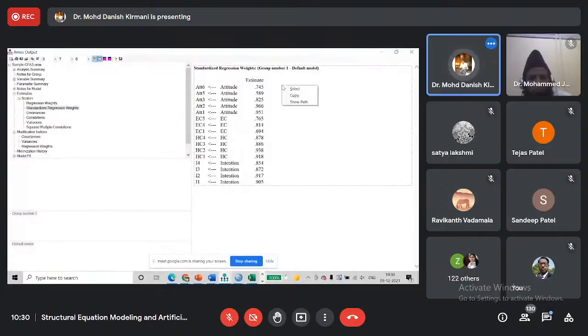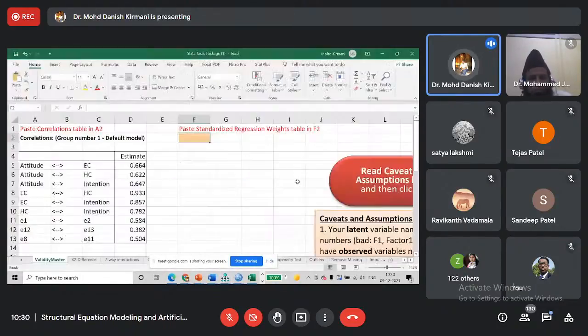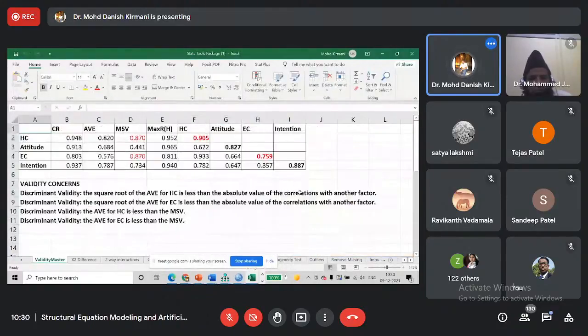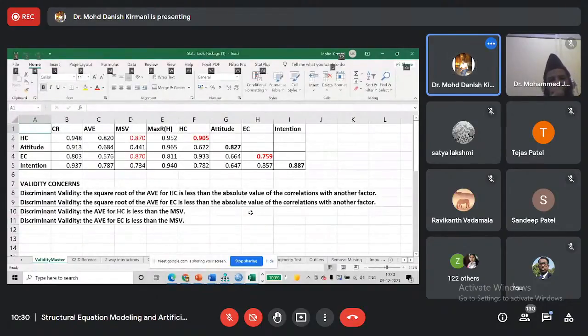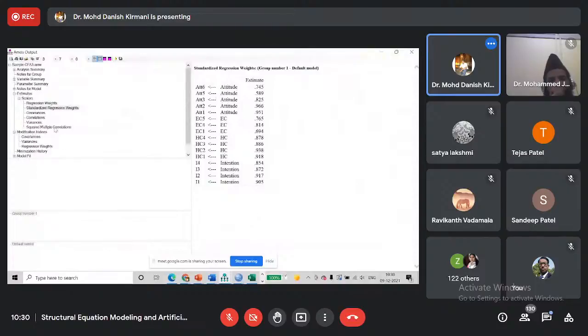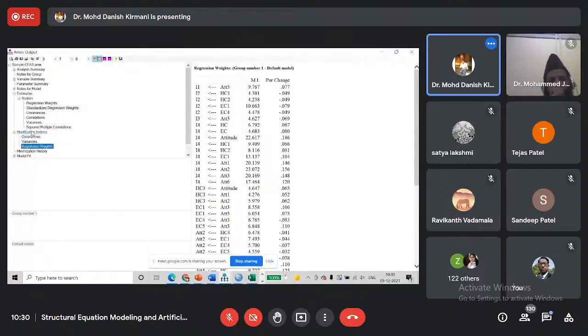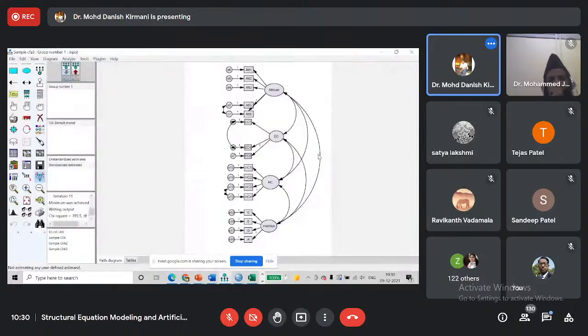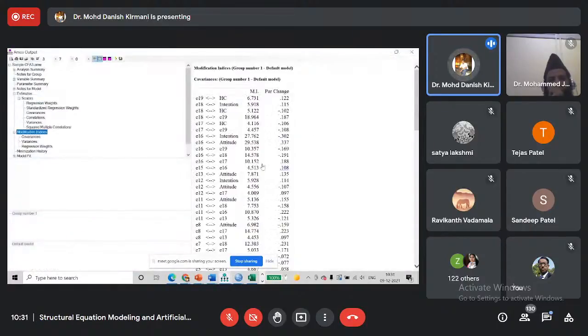We will again copy and paste correlation and regression weights. Okay, no problem further. It is also suggesting covariance between 18 and 19.